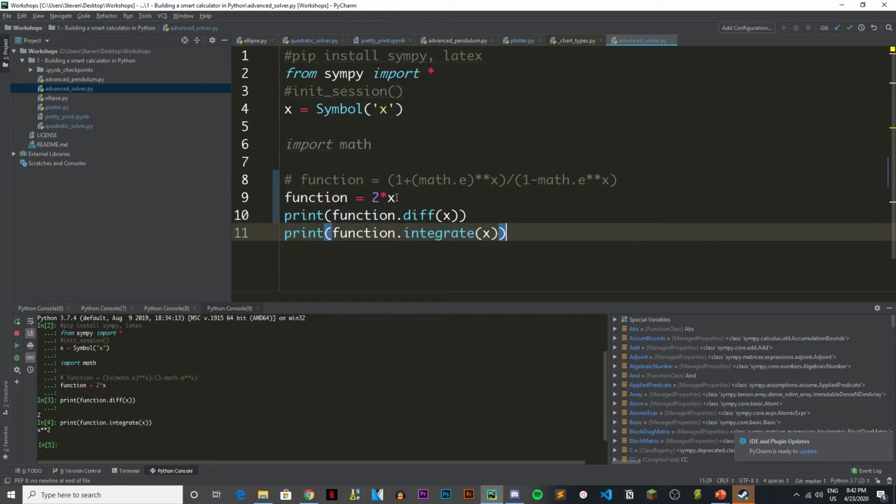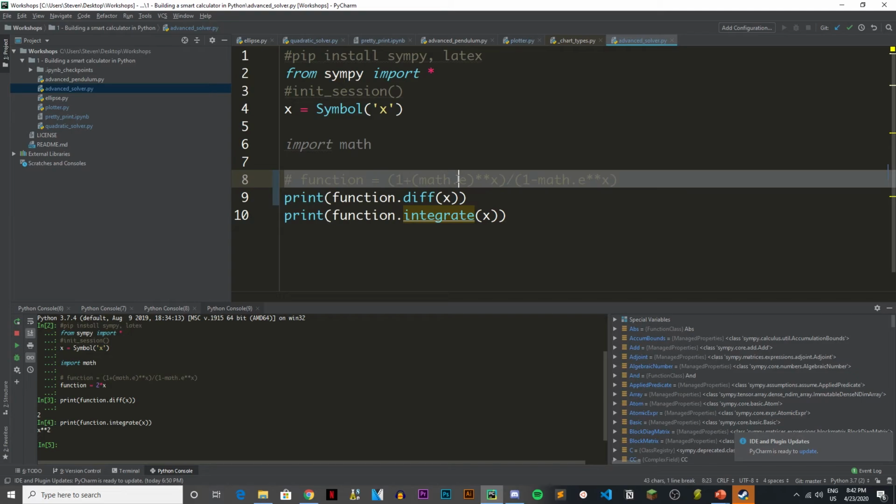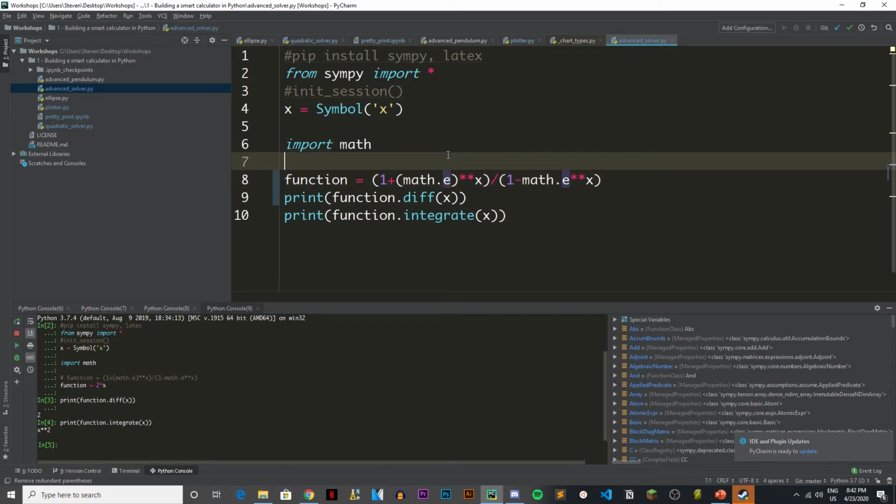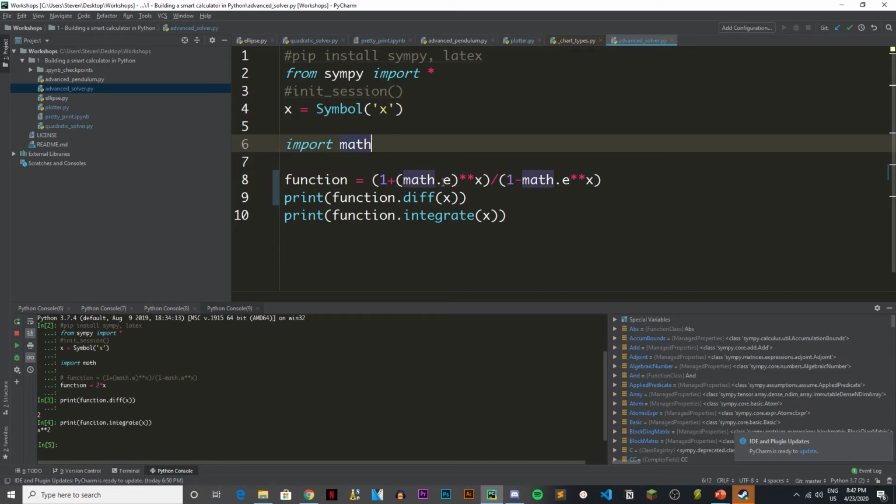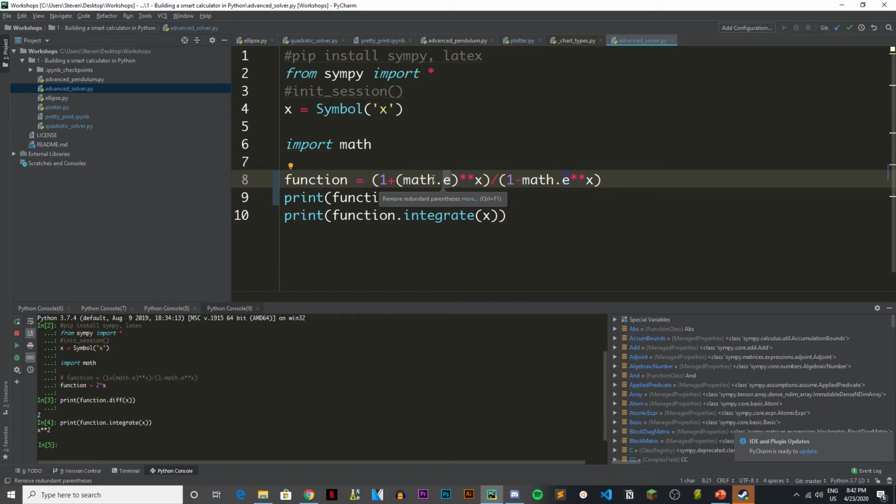So that's really cool. And to show you that this really works, I wrote this super complex function, which uses e, and e alone is not anything, so I just imported math, and math.e just gives us the e value. All right, so it's another library. This one's actually built into Python. And if you want to use the e value, which is 2.718, you just write math.e. So this is 1 plus math.e to the power of x divided by 1 minus e to the power of x, right? And if you differentiate that,